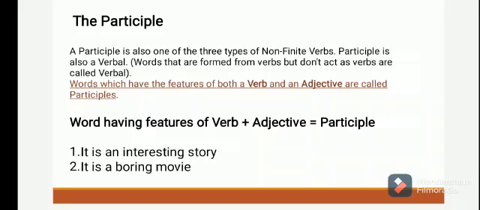Words which have the features of both a verb and an adjective are called participles. For example, it is an interesting story. Interesting is a participle. It is a boring movie. Boring is a participle.